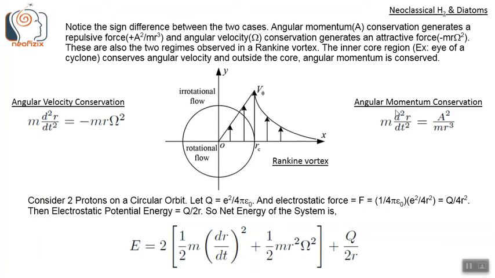These are also the two regimes observed in a Rankine vortex. The inner core region, for example the eye of a cyclone, conserves angular velocity, and outside the core, angular momentum is conserved. So this is the Rankine vortex. This is the inner region. This is the outer region.